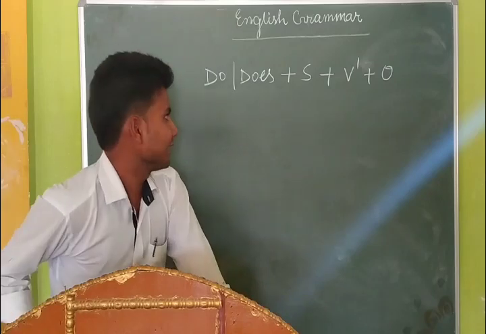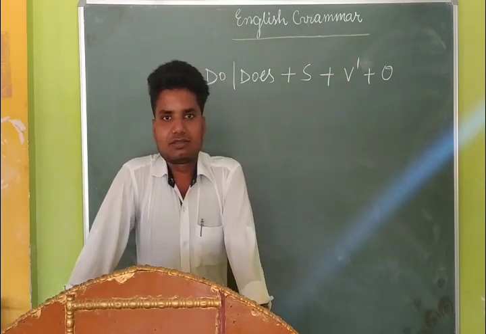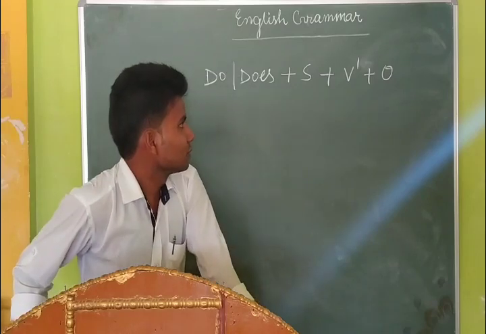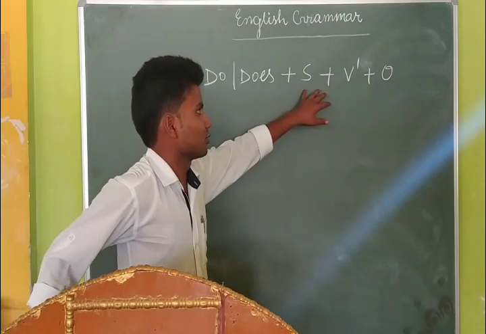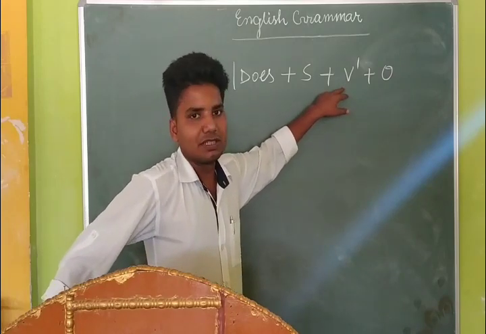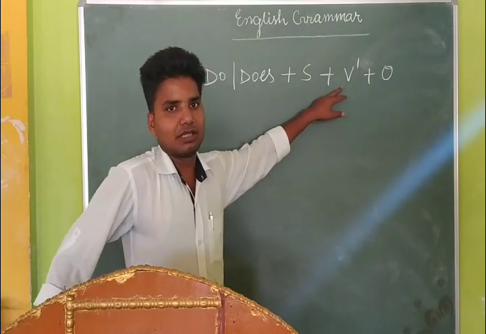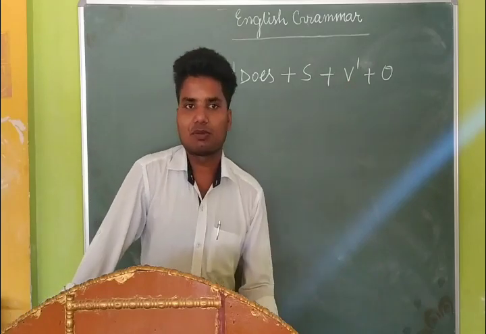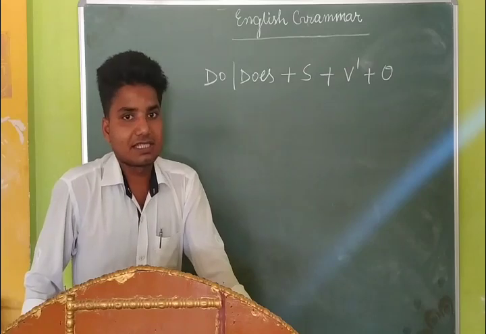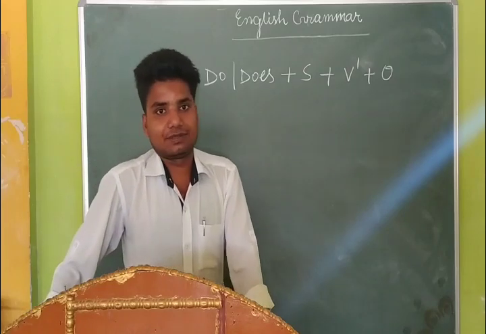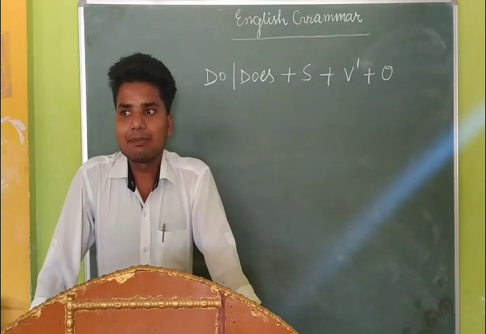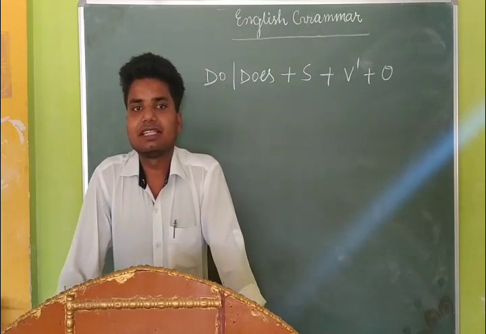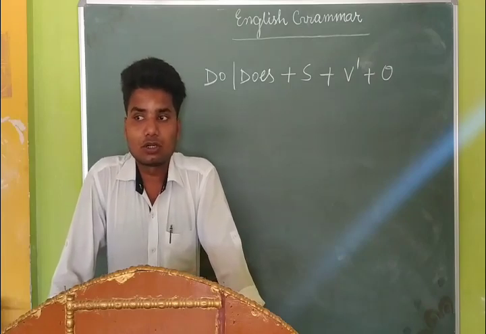Here, as you can see, do and does, these two words are the helping verbs of present simple tense, and then we use the subject. Here S stands for subject, and V1 means verb, the first form of the verb. I have taught you about the verb forms, that V1 is considered the first form of the verb, and it is always considered in the plural sense. So whenever you are asked about the interrogative sentence, you need to begin the sentence with do or does according to the subject.